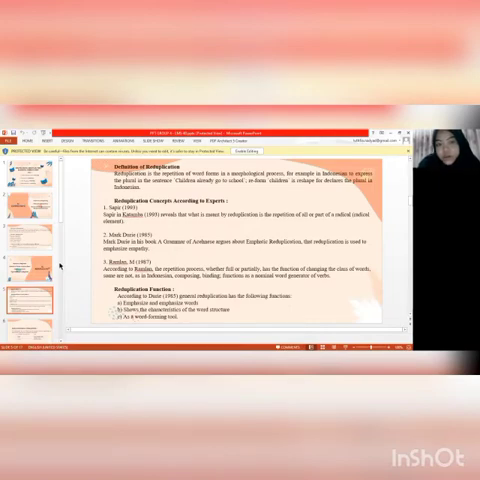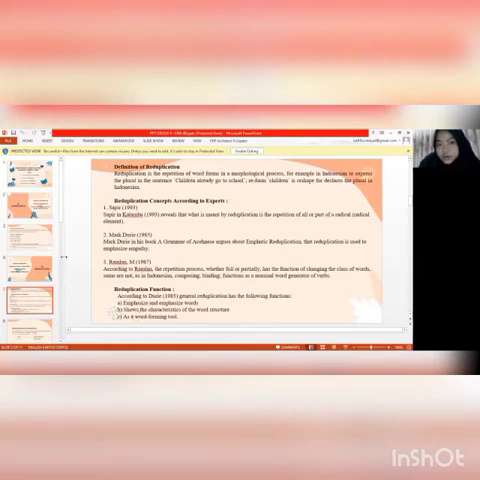Definition of reduplication. Reduplication is the repetition of word form, a morphological process. For example, in Indonesian, to express the plural, in the sentence, children already go to school. The reformed children is used to declare the plural in Indonesian.